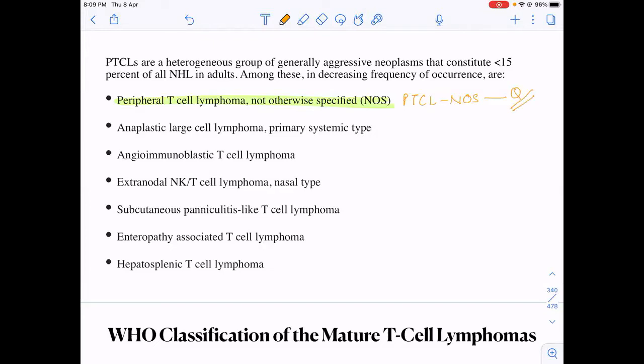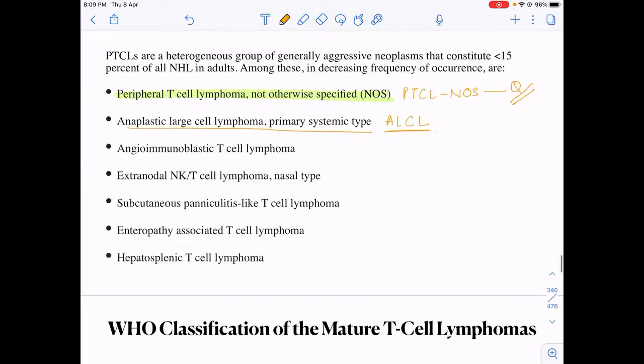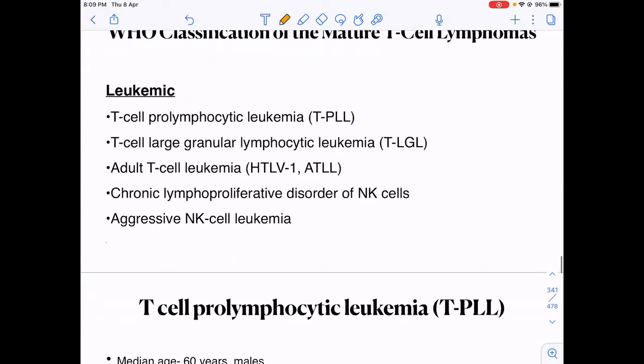If they ask you the second most common, it is anaplastic large cell lymphoma, that was ALCL. Others are angioimmunoblastic, extranodal, panniculitis, etc. But the most common is PTCL-NOS, and the second most common is anaplastic. Now, we'll read about these lymphomas one by one.